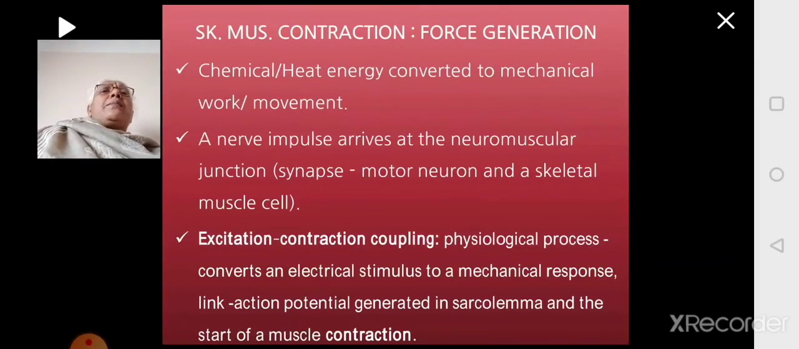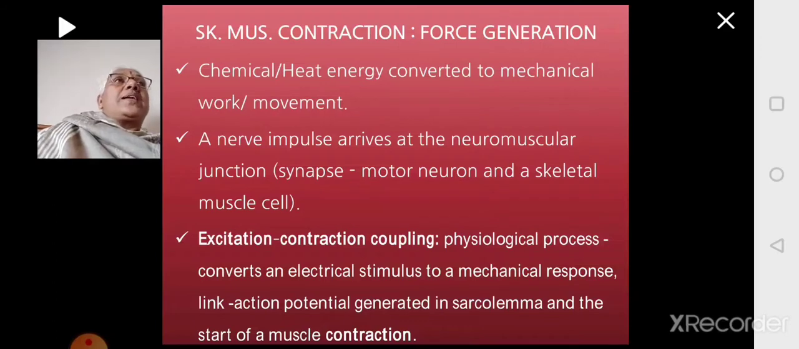So when skeletal muscle contraction is happening, chemical energy or heat energy gets converted into mechanical energy, and it brings about movement, for which the nerve impulse from the brain should come to the muscle. Now, the junction between the nerve and the muscle is called a neuromuscular junction.